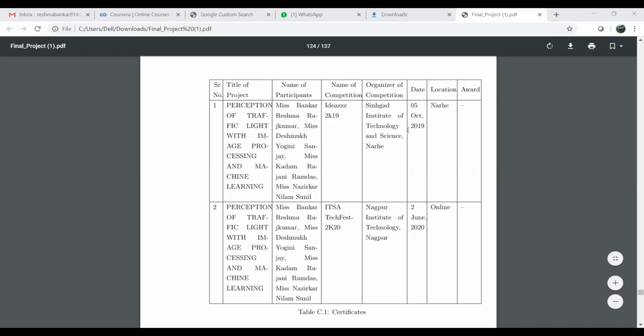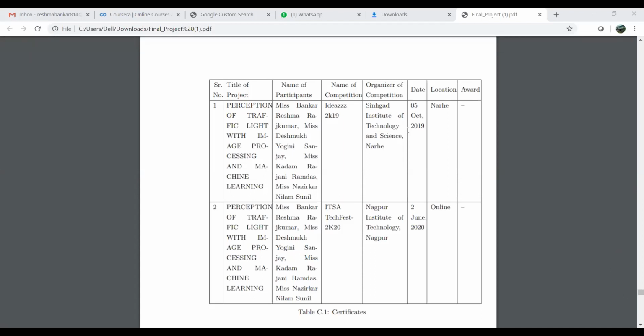Friends, this project is very helpful for autonomous systems as well as driver assistance systems. Due to this system, a vehicle can take its own decision. Means when the vehicle sees the light, that is the traffic light, then it is able to take its own decision. Due to this system, accident rate is minimized. Also, crimes such as breaking traffic light are brought under control.